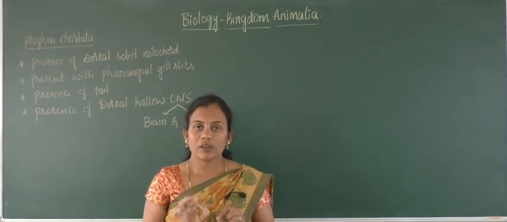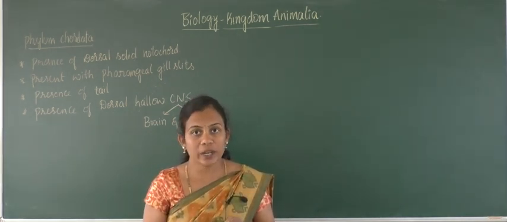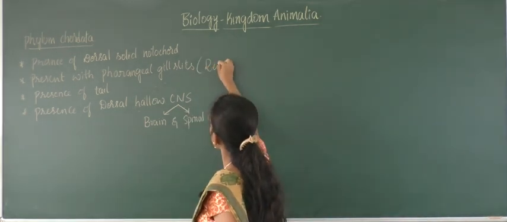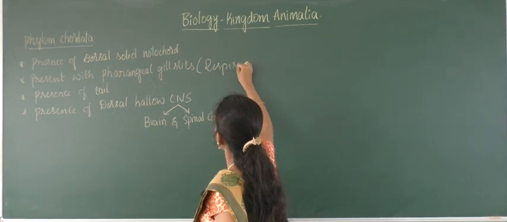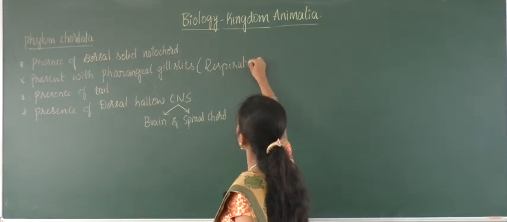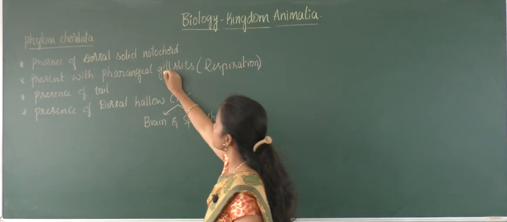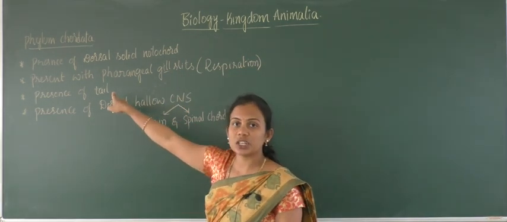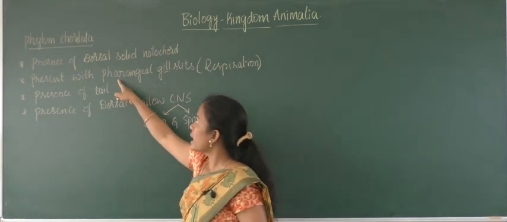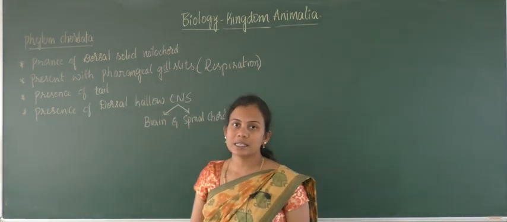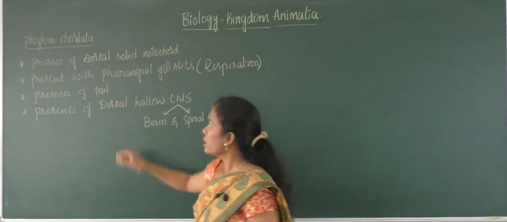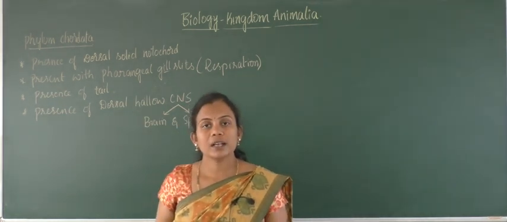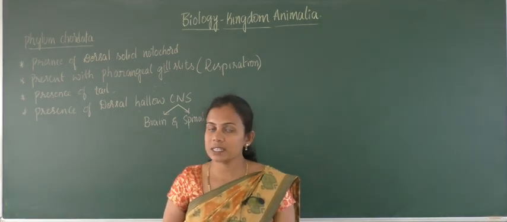So, whatever it may be the structure, for respiration purpose in case of chordates, gills will be there or maybe lungs, but they are present in the pharynx region. So, that's why they are called pharyngeal gill slits. Next is presence of tail. The presence of tail is a unique property of chordates.